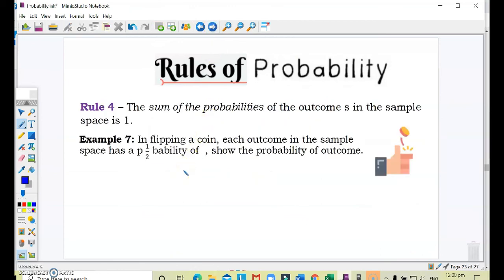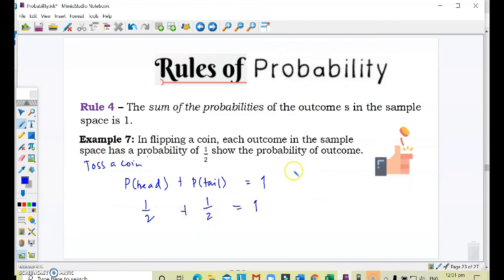Rule number 4. The sum of the probabilities of the outcomes in the sample space is 1. Let's have this example. We have the probability of getting a head and the probability of getting a tail, which are all the outcomes when we toss a coin. So basically, if we add these probabilities, Rule number 4 says that the result will be 1. The probability of getting a head is 1/2. The probability of getting a tail is also 1/2. When we add this, the result will be 1.